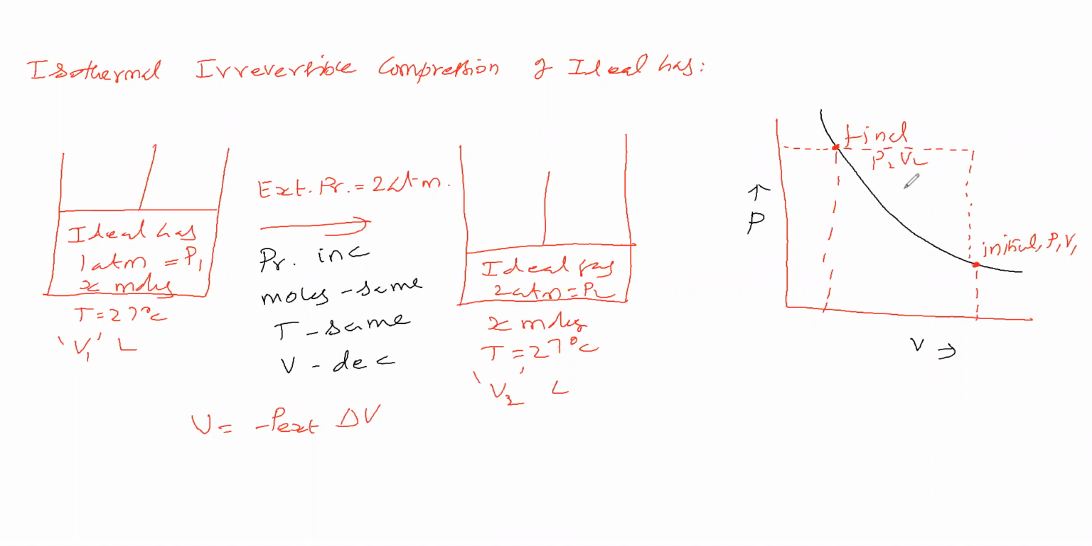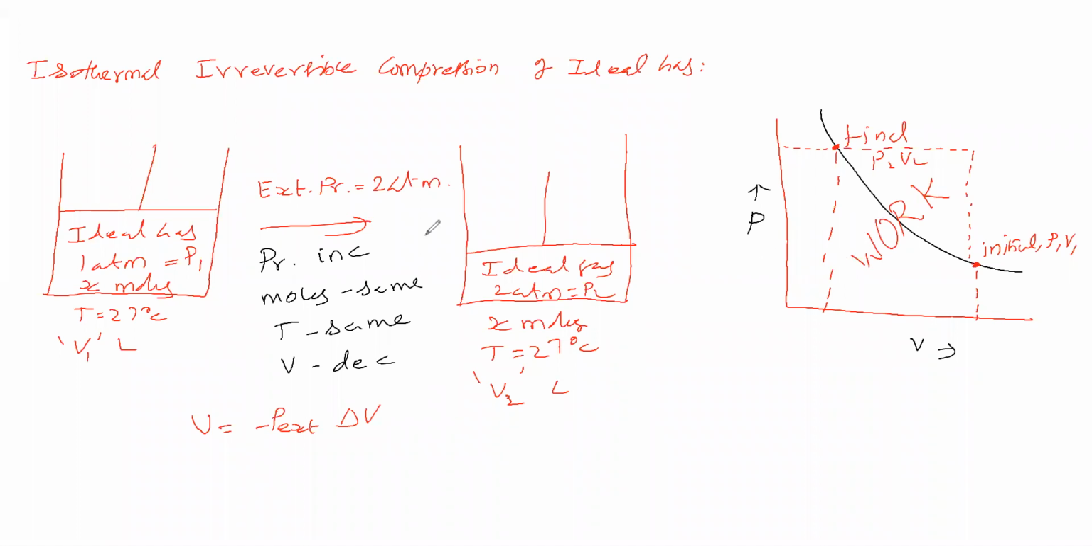Therefore, what is the work done? This is the work done. This area is called the work done for this compression. So we have discussed the work done for this compression. It is an isothermal irreversible process, an irreversible compression. It is a single step process, and in this single step process we got the work done.